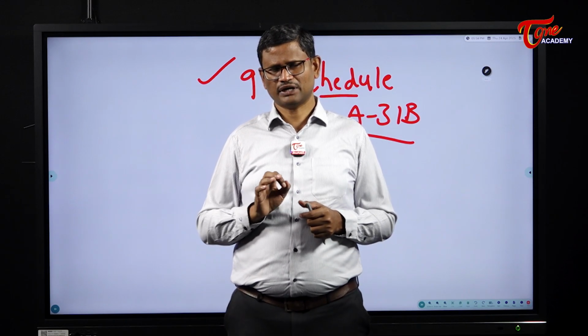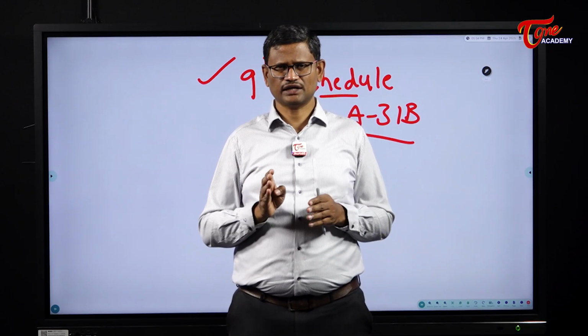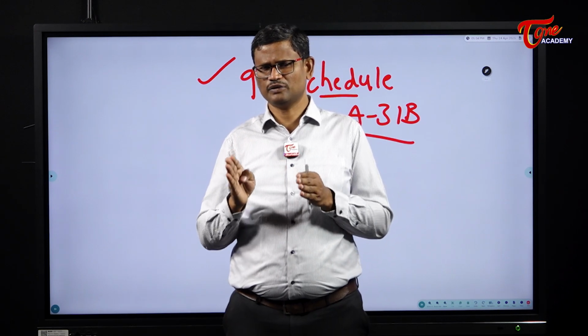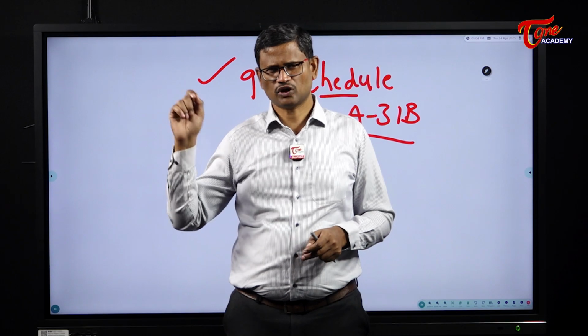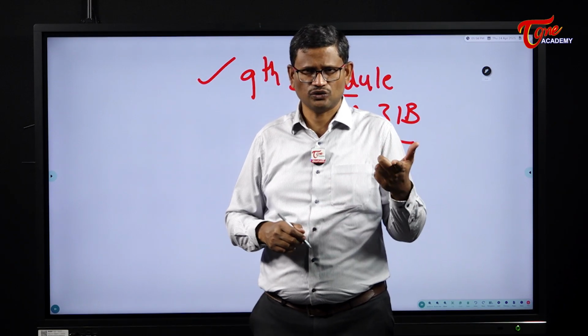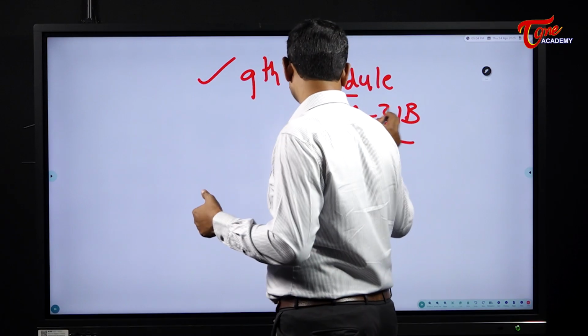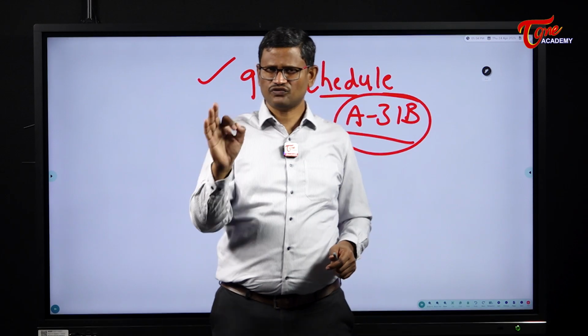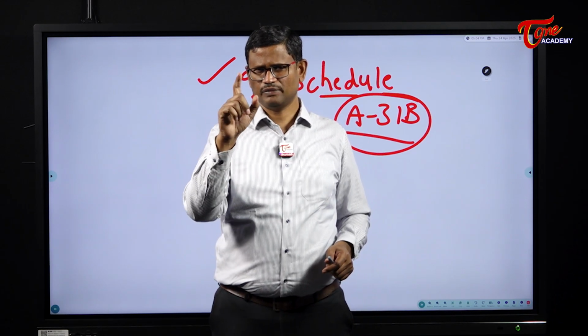So by this time, Pandit Jawaharlal Nehru felt that if something is not done, land reform will never be implemented in this country. So he brought in the very first amendment to the Indian Constitution, inserting the 9th schedule dealt by Article 31B. So 9th schedule says, all the land reform laws which are made by the states.